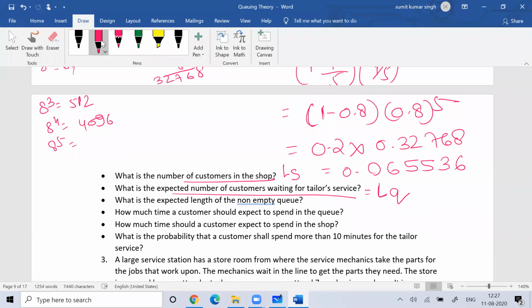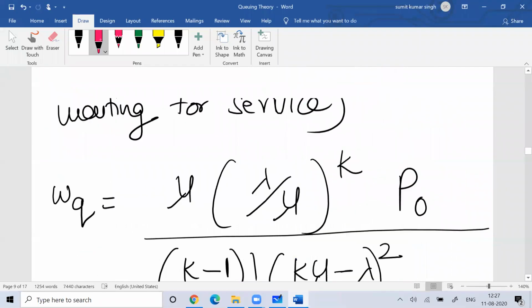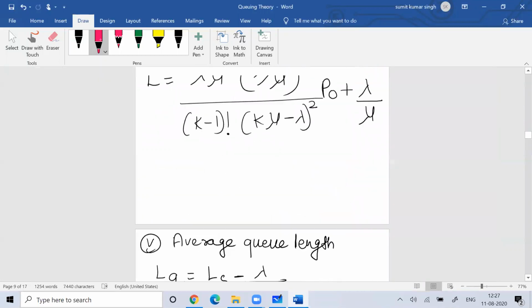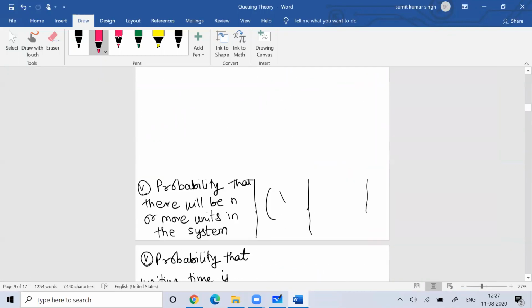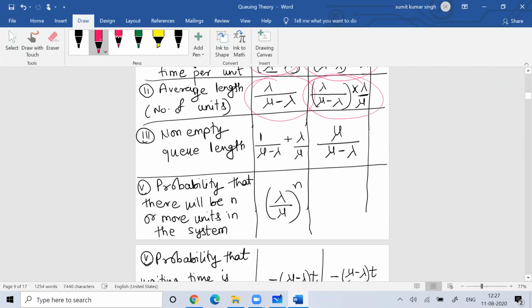Then, what is the expected number of non-empty queue? The non-empty queue formula I have told you and discussed with you.